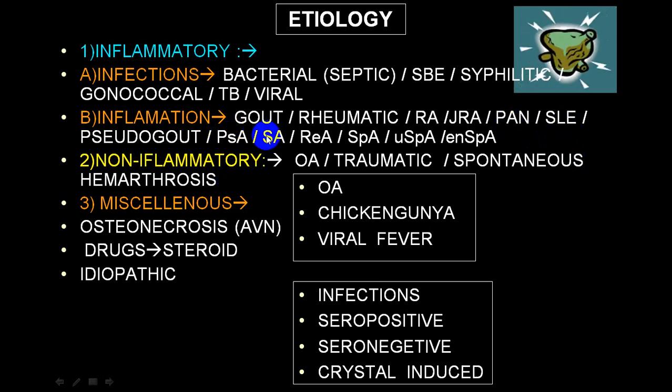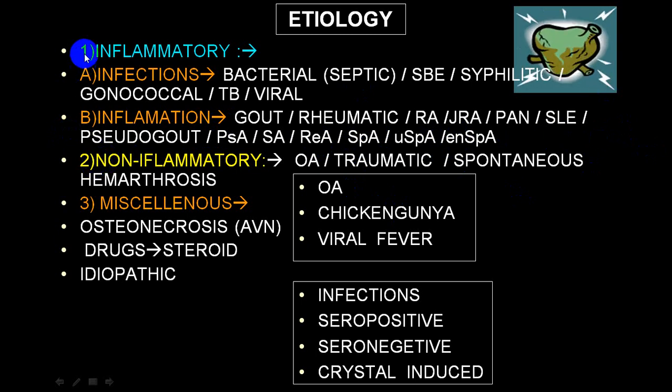Then there is the group we call seronegative groups, that is psoriatic arthritis, spondylitis, reactive arthritis, spondyloarthritis, then those associated with enteric disorders, etc. So these will be all those groups.